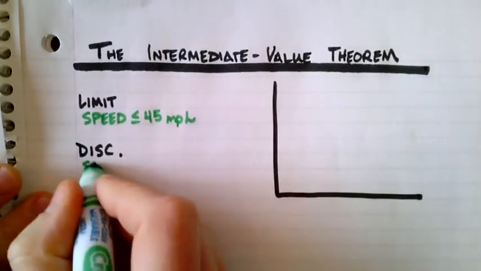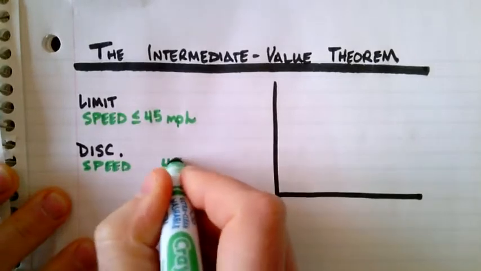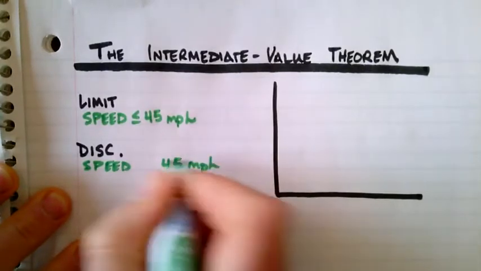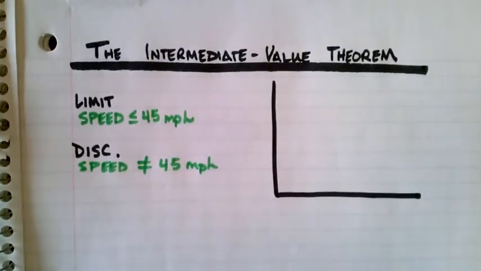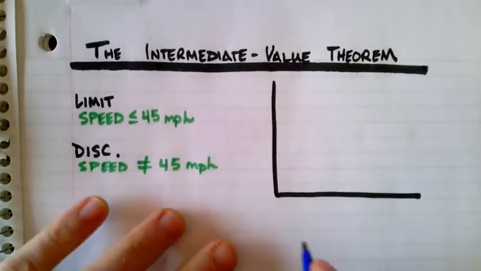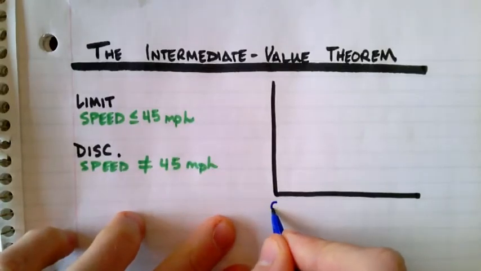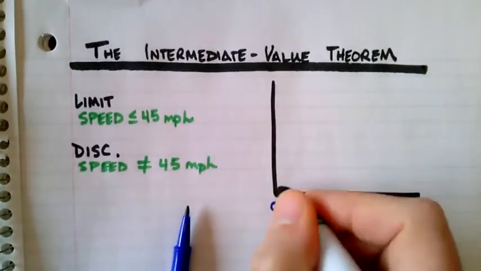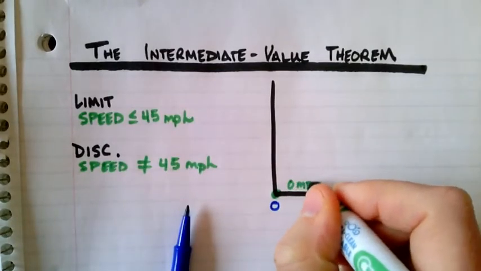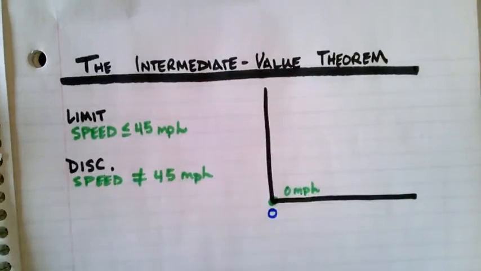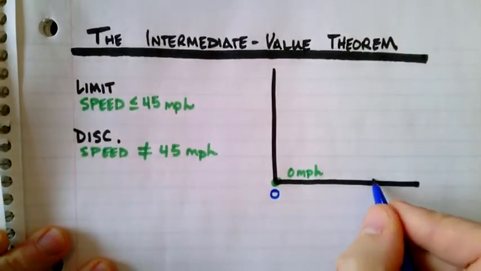Here's what a speed discontinuity says. You can drive any speed you want. You just can't go 45 miles per hour. So you're on Telegraph Road and you're waiting at a light, and all of a sudden it goes green at time 0. And of course, since you've been waiting at the light, your speed at that instant is 0 miles per hour. But the second that that light turns green, you put the pedal to the metal.